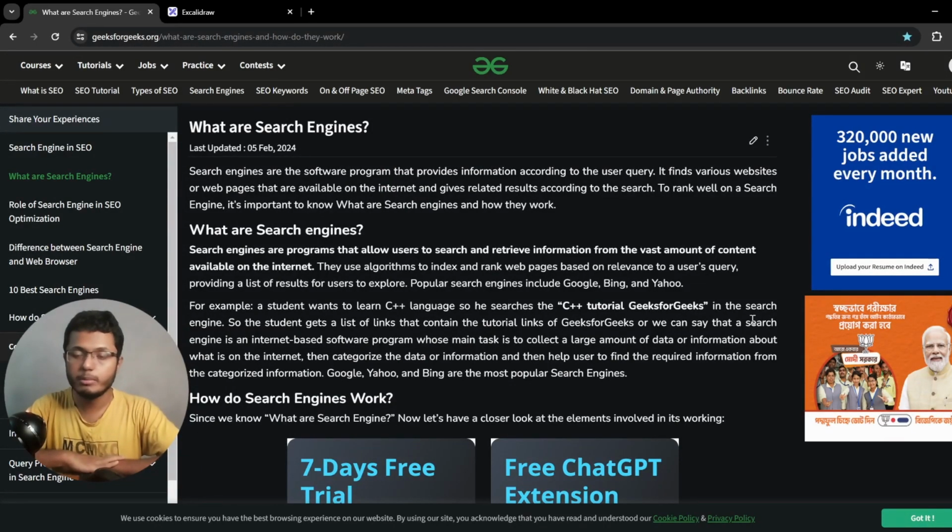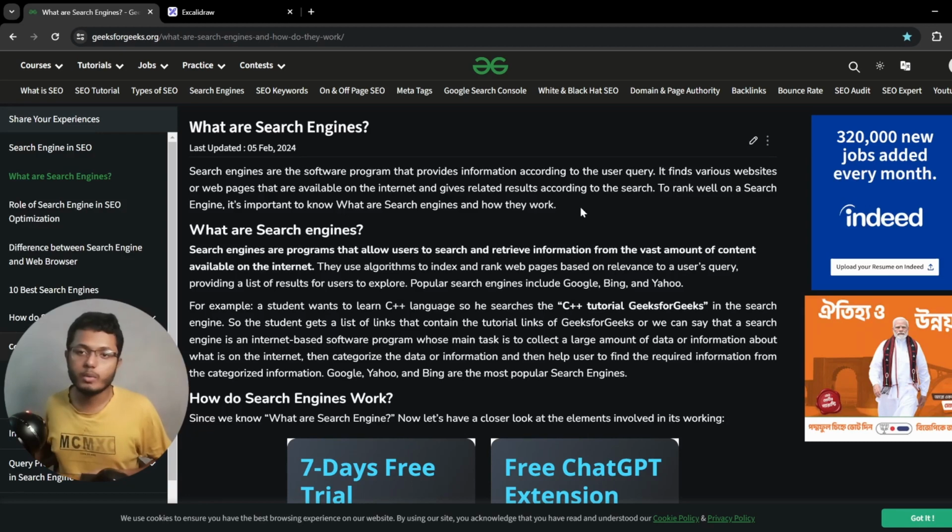So, in this video, we will be trying to understand search engines and how they work in general. I have this very interesting article from GFG, and let's see what they are saying about search engines. Search engines are software programs that provide information according to the user query. It finds various websites or web pages that are available on the internet and gives related results according to the search. To rank well on a search engine, it's important to know what search engines are and how they work.